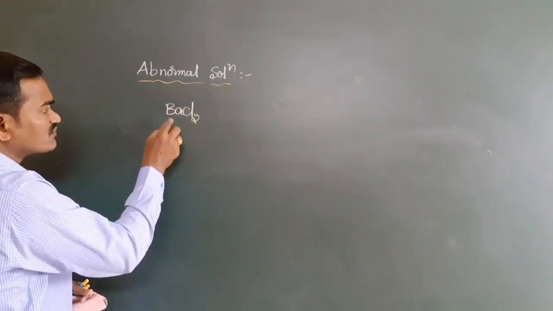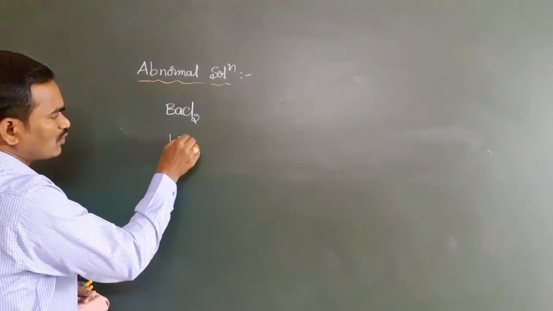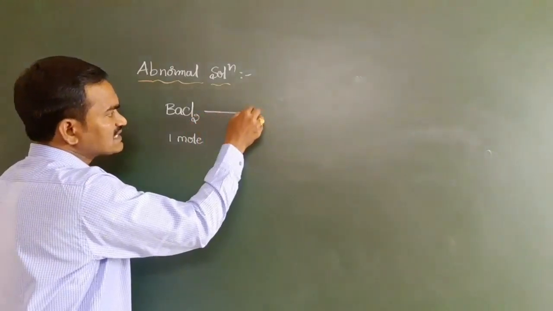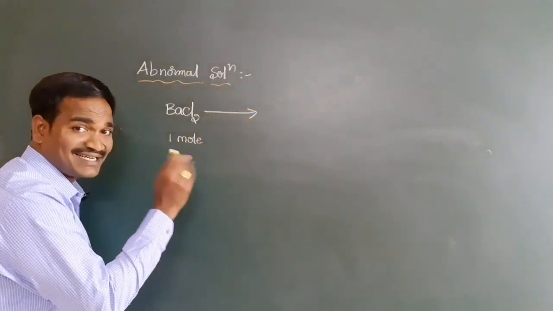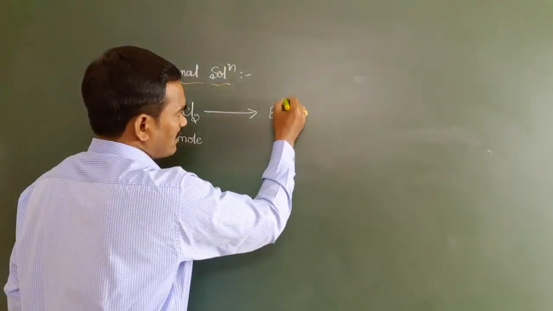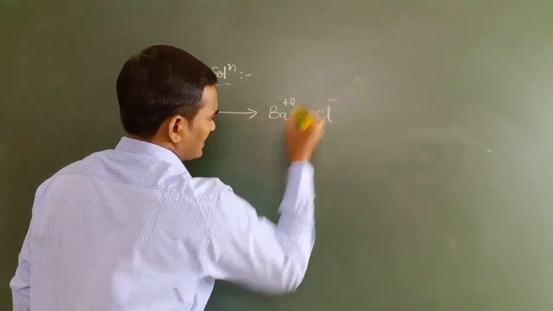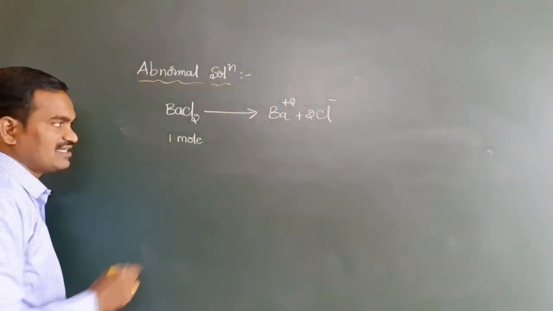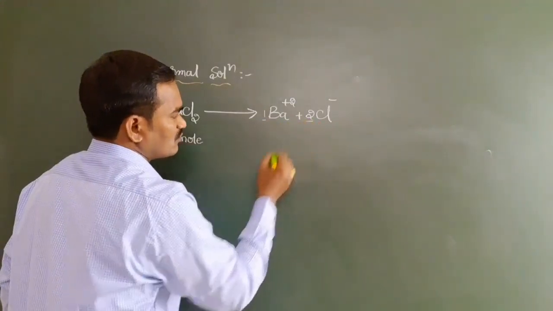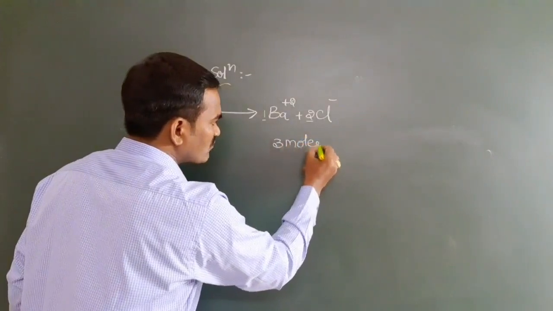How many moles are we taking here? Just imagine, 1 mole of BaCl2. Whenever you add BaCl2 in the solution, it gets dissociated into ions: Ba2+ plus 2Cl-. This is 1 mole, these are 2 moles. So total how many moles are we getting? 3 moles.